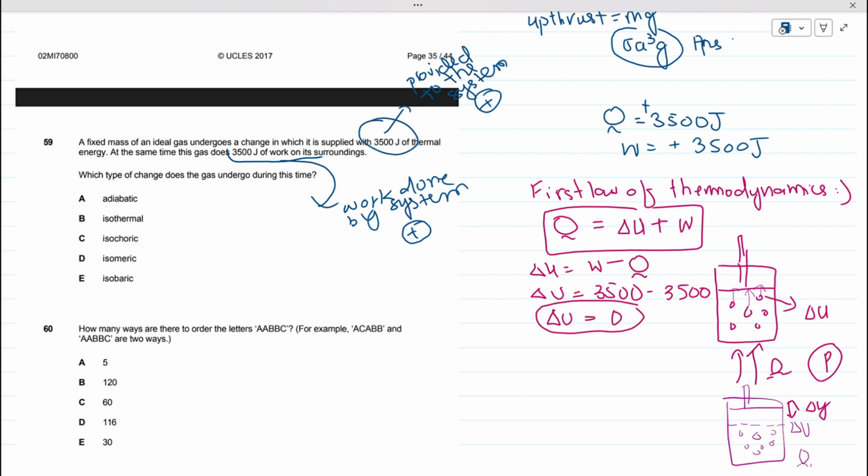Now see, if we read the options, adiabatic process. An adiabatic process is one in which no heat energy is transferred to or taken out of the system. In this case, we have provided our system with heat energy and it is doing work as well, which means it is providing energy back in the form of work.